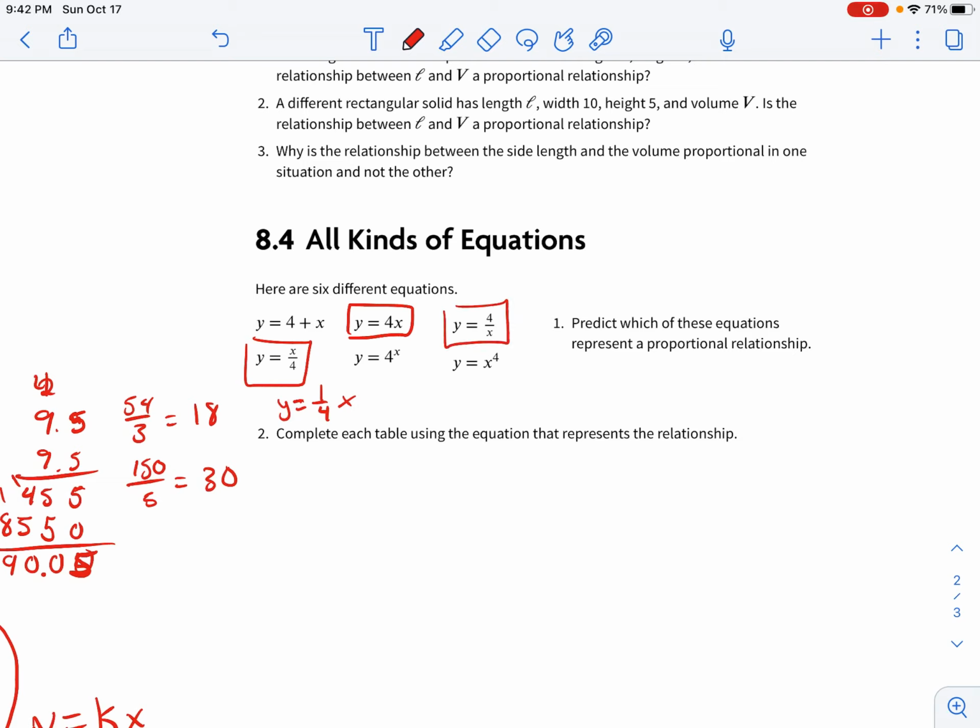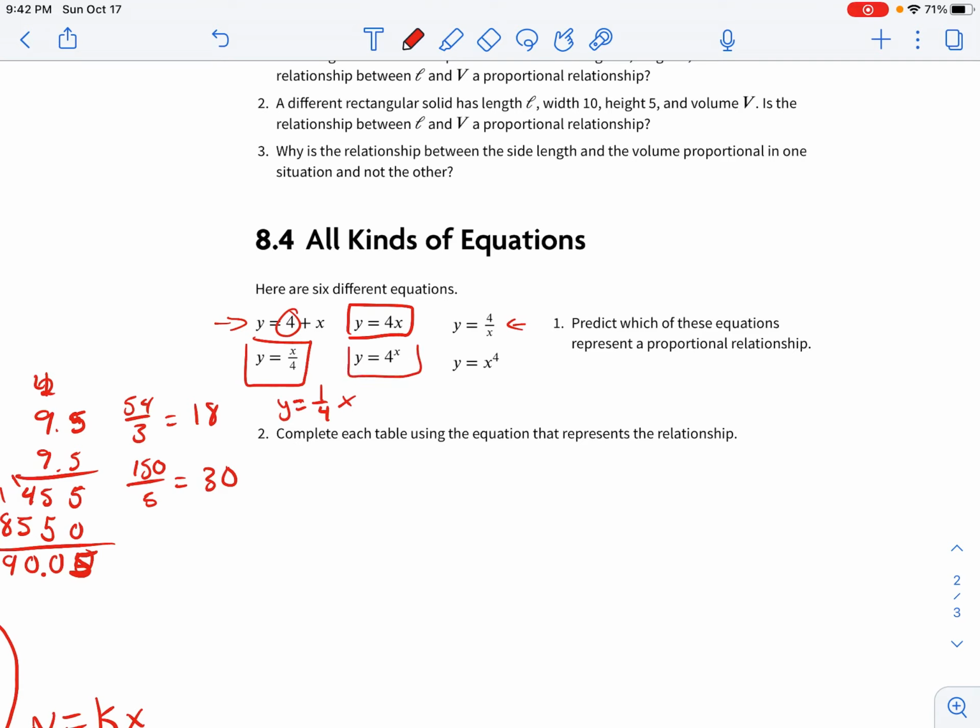This one here, oops, sorry, I should have. Looks like it could be, but you're dividing by x instead of multiplying x by a number. So this one should not make a proportional relationship. This one as well has an additional number we're adding to x.